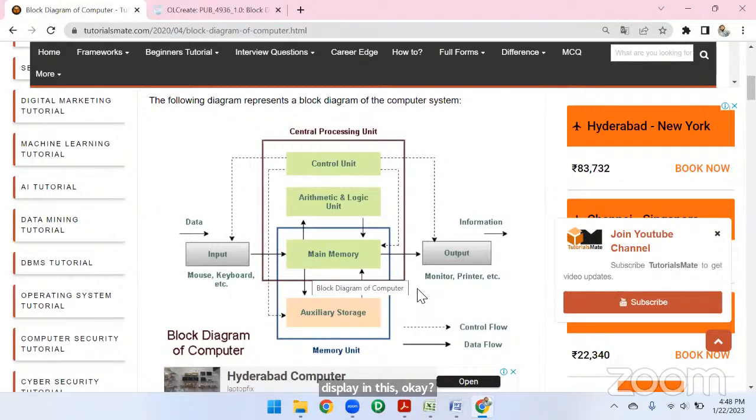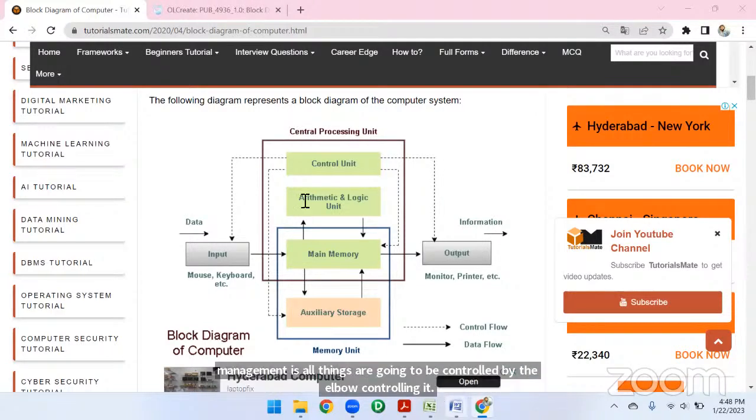The control unit controls all the devices, memory management, and file management.